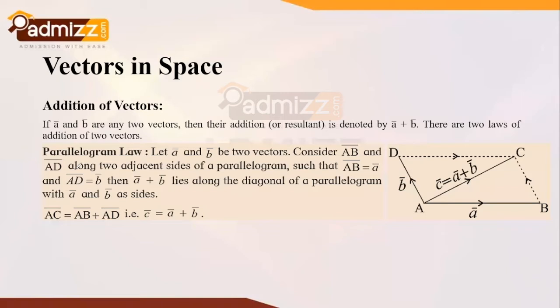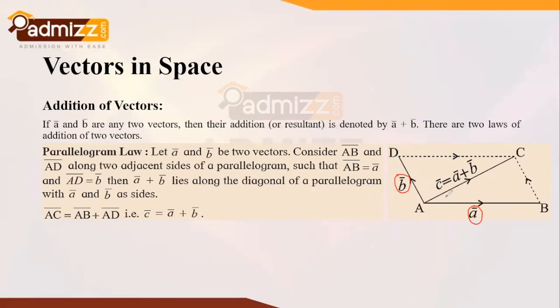So starting off with the parallelogram law for addition of vectors, let A bar and B bar be any two vectors. You can find these two vectors right over here, and consider AB bar and AD bar along the two adjacent sides of the parallelogram. So we can consider that A bar is along this side AB and B bar is along this side AD. So we can finally say that AB bar is equal to A bar and AD bar is equal to B bar.